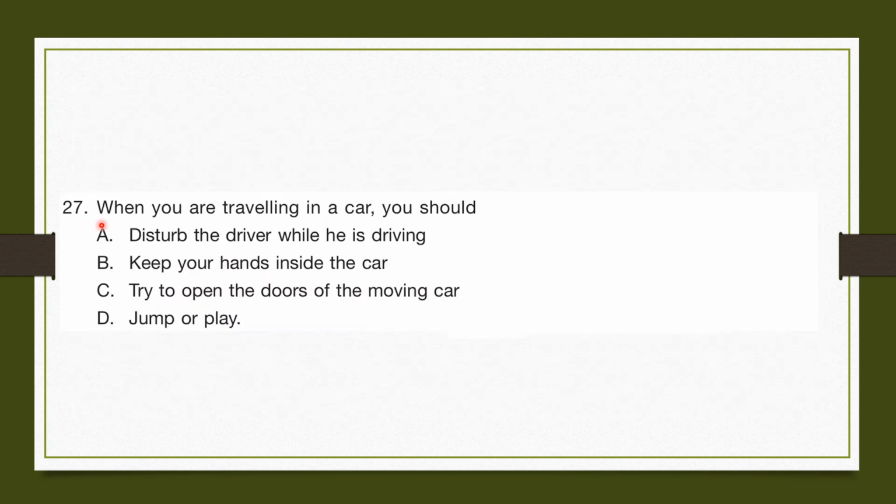Question number 27. When you are traveling in a car, you should disturb the driver while he is driving. No, you should not disturb the driver while he is driving because that can distract the driver and it can cause an accident. B. Keep your hands inside the car. Yes, this is a safety measure you should take while you are traveling in a car because if you keep your hands outside the car, another car might bump into your hand, which can cause serious injuries.